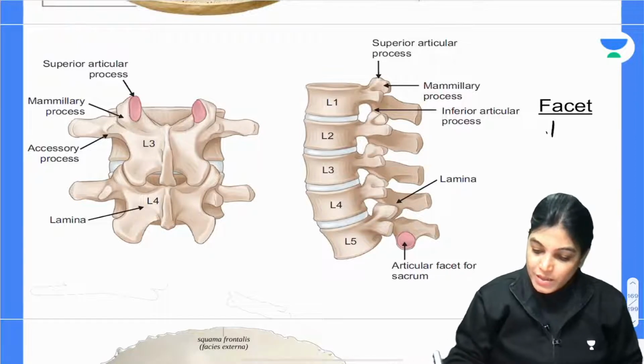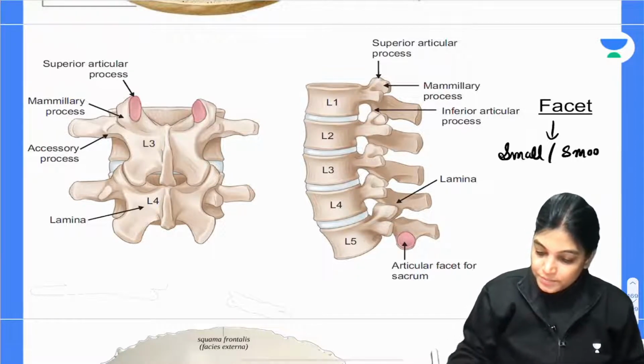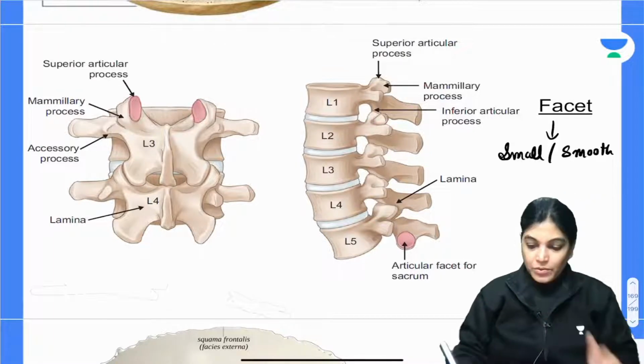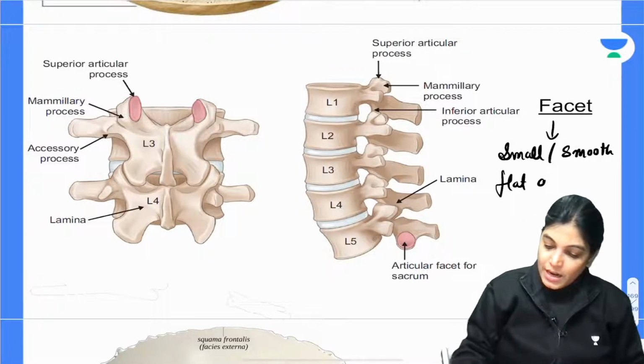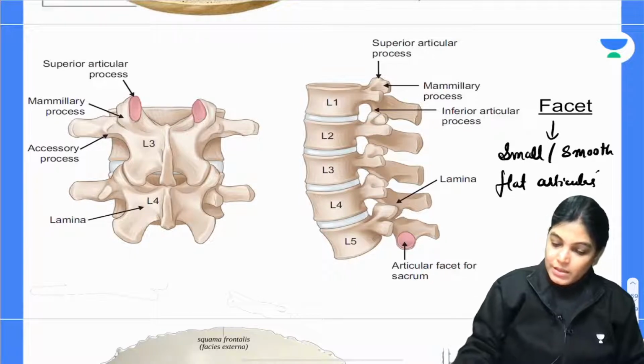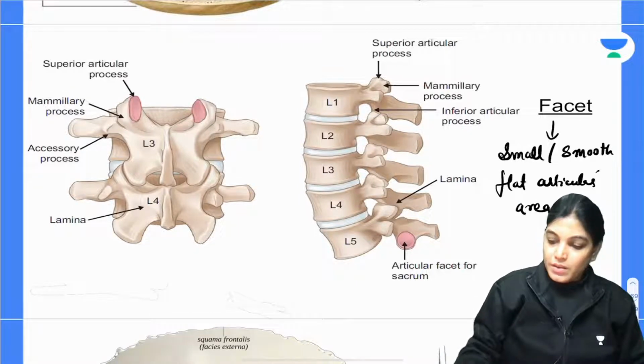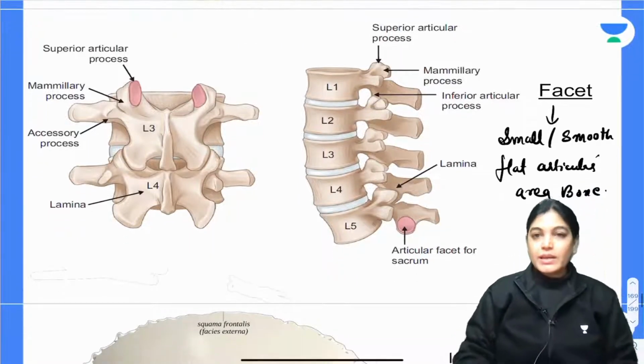So, what is a facet? A facet is a small, smooth, flat, articular area of bone.